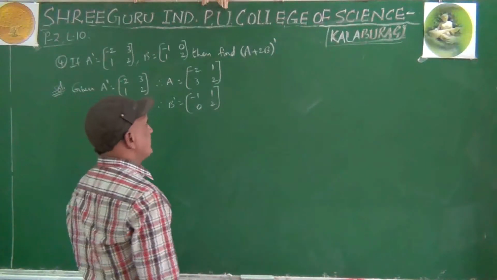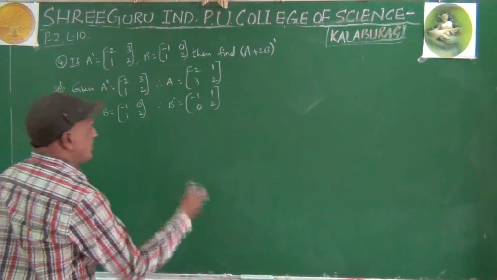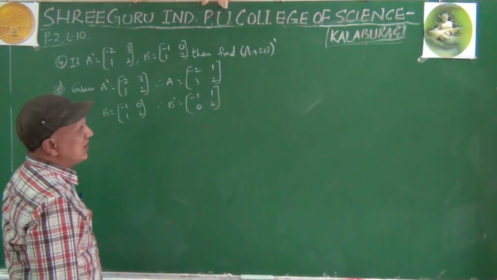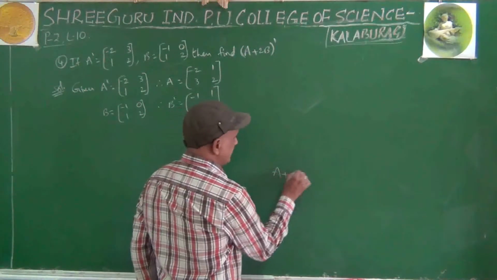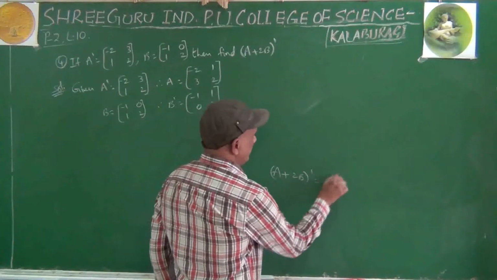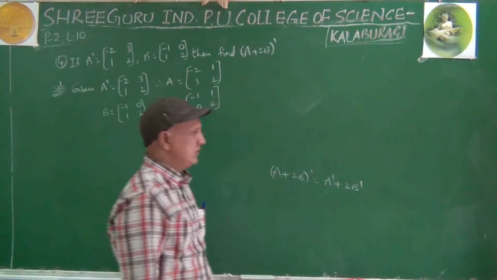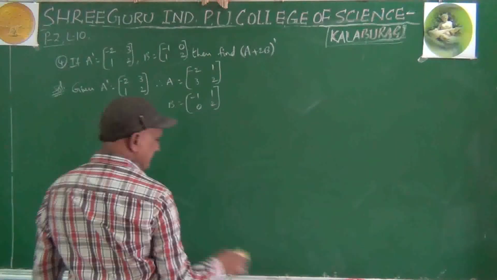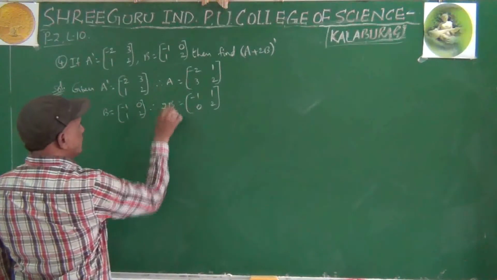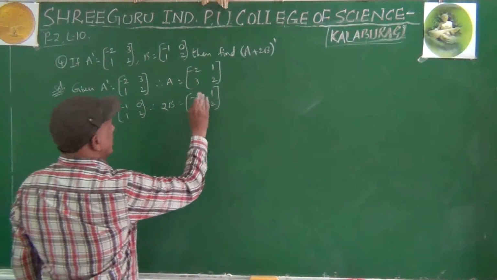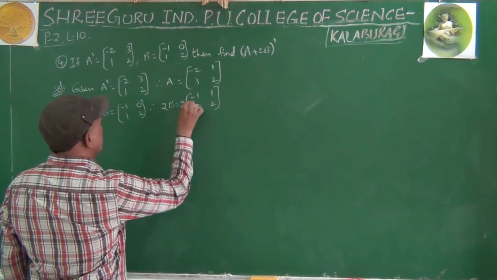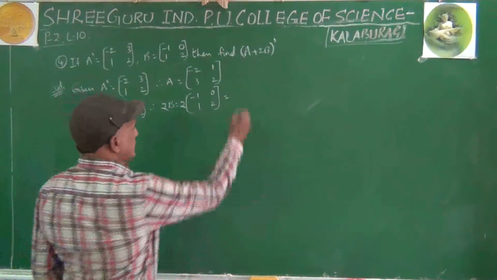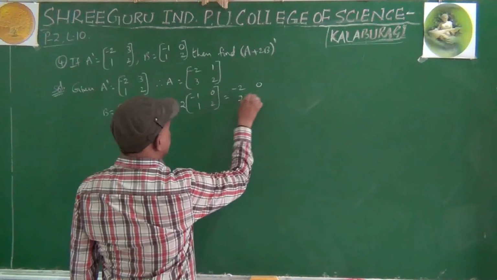Okay, now what we have to find? We have to find first of all 2B. B dash is not necessary, I think. They did not ask us to prove like this. So let us find out 2B directly. It saves time. 2B equals 2 into minus 1, 0, 1, 2. Let us multiply with 2. 2 into minus 1, minus 2, 2 into 0, 0, 2 into 1, 2, 2 into 2, 4.